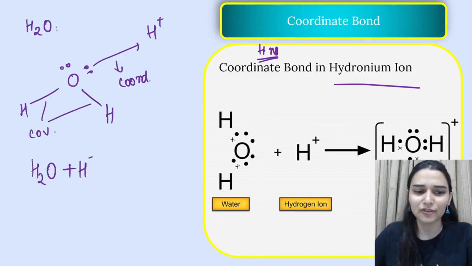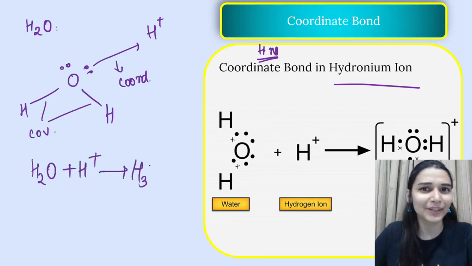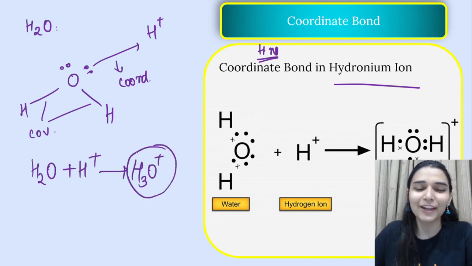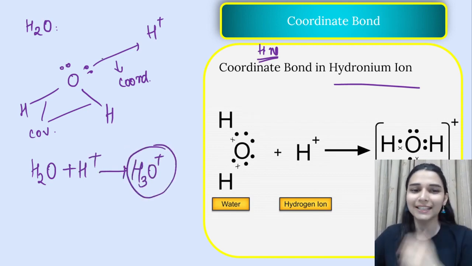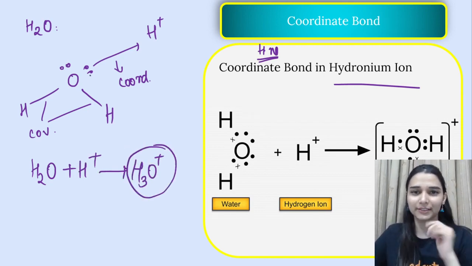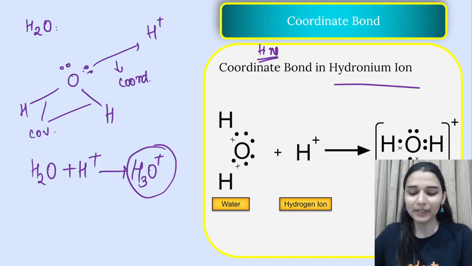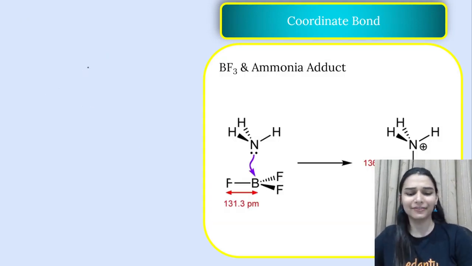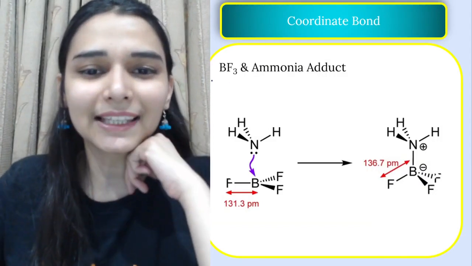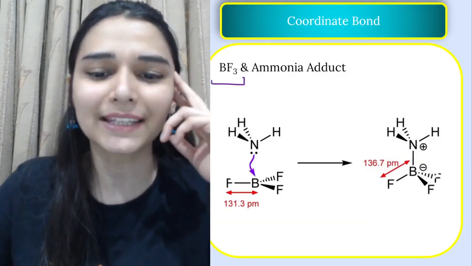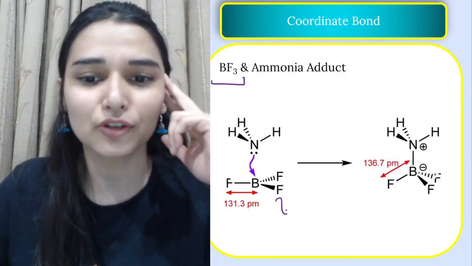Water plus H plus will be forming hydronium ion. This hydronium ion has 1 coordinate bond, ये रहा, and 2 covalent bonds. ठीक है, कर सकते हो easily, not difficult for you. You guys are very smart already. ऐसे ही we have boron trifluoride BF3 आप लोगे, that is electron deficient.